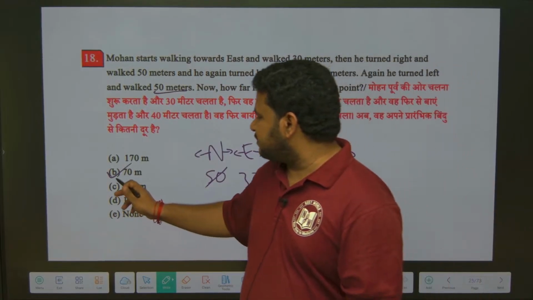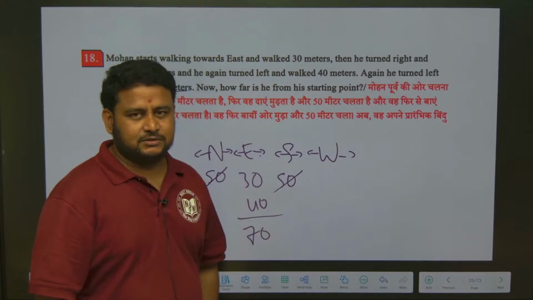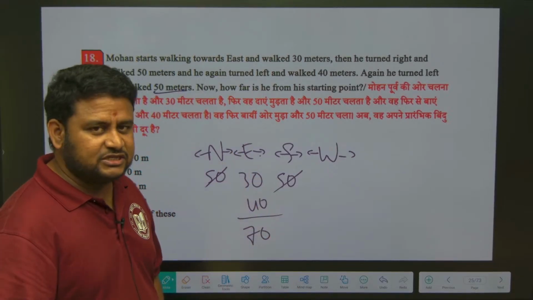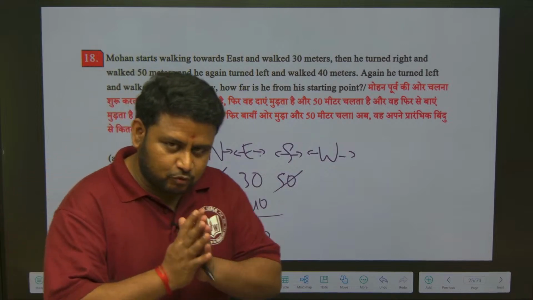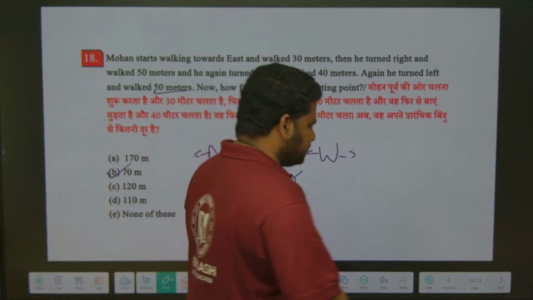So how far is he from the starting point? 70 meter from the starting point. Under which direction? East direction. But here they are not asking the direction, but in some questions they will ask both direction also, distance also. Clear? Next question.